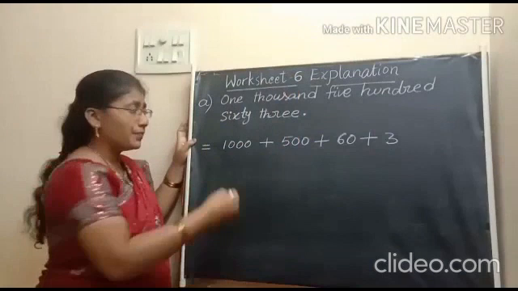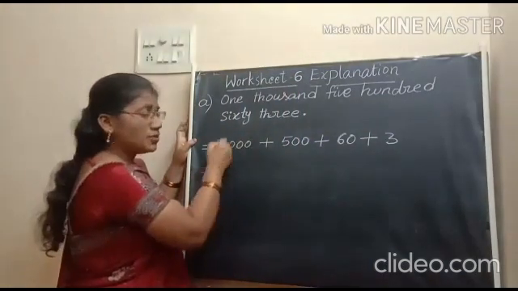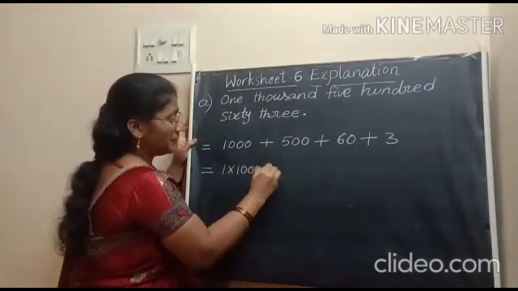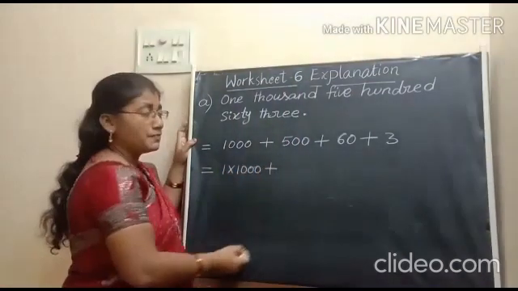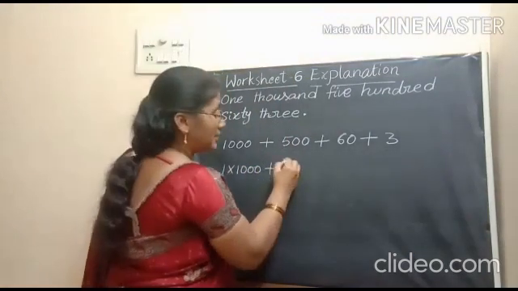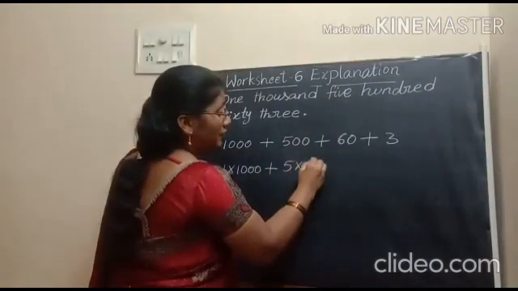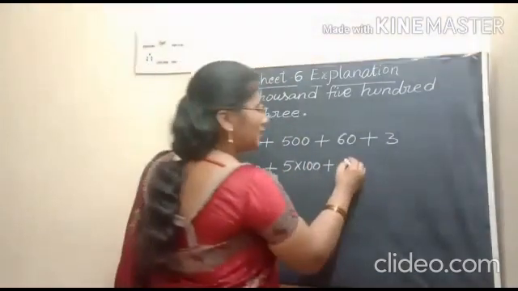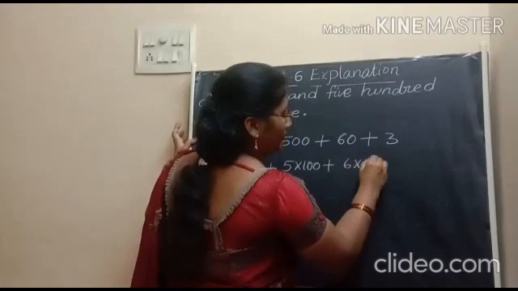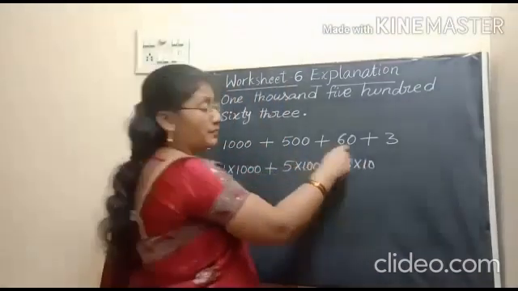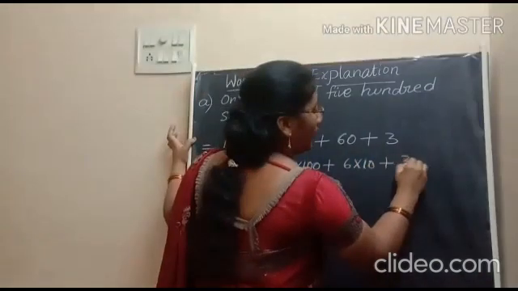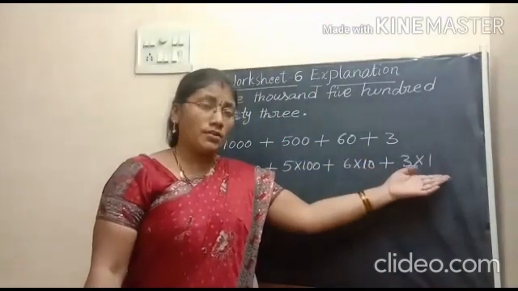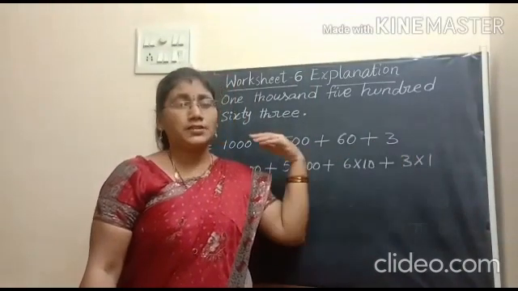Isn't it? Let us take 1000 as the product of 1 into 1000. And we can write 500 as 5 into 100, plus we can write 60 as 6 into 10, 6 tens 60, plus 3 as 3 into 1. By multiplying with 1, there is no change in the digit.